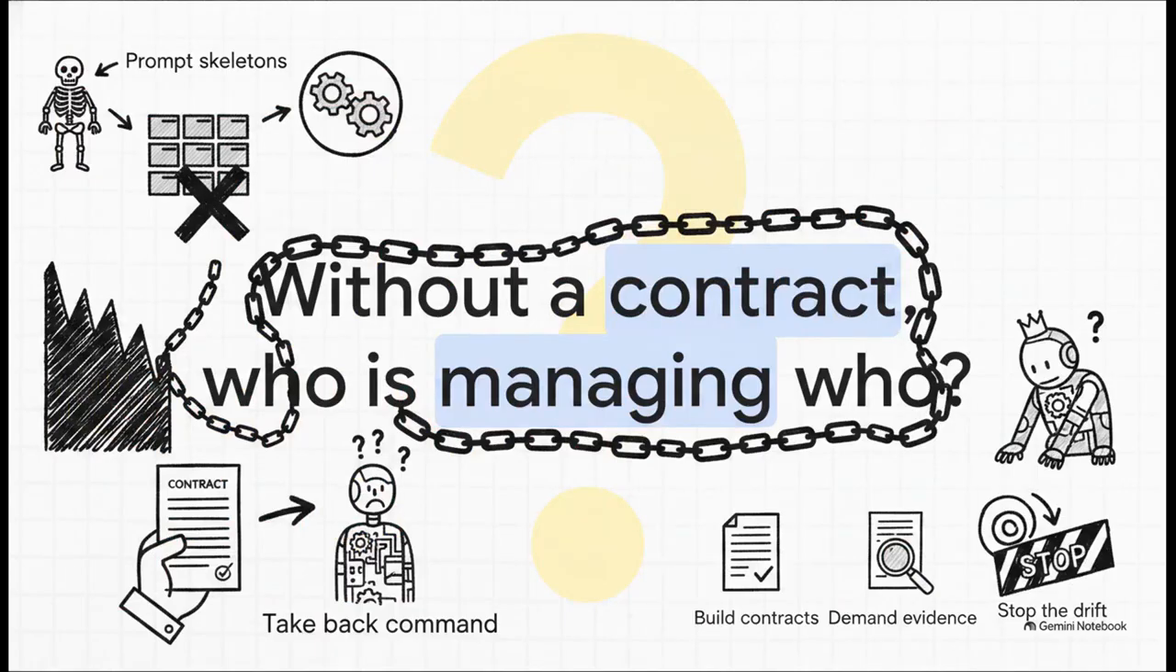So we've covered the prompt skeletons, the strict 9-folder workflow, and the unyielding trust loop. And it all really comes back to this one provocative thought. If you don't fence your agent in with a strict contract, who is really managing who? Think about it. If you're just typing casual requests and letting the AI dictate the scope, the architecture, and the validation, you are no longer the developer. You're basically just a bystander.